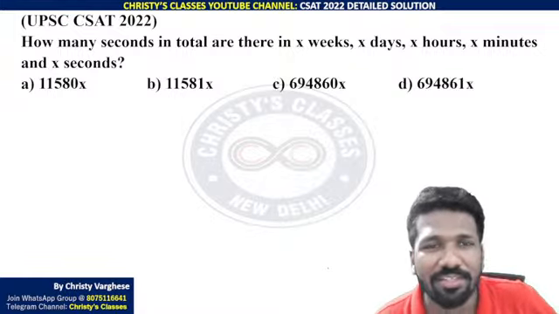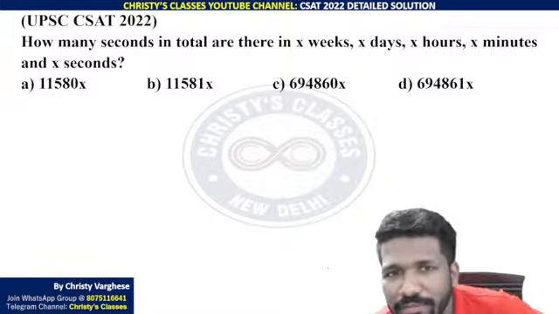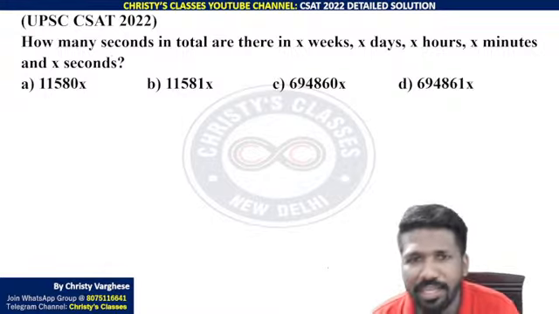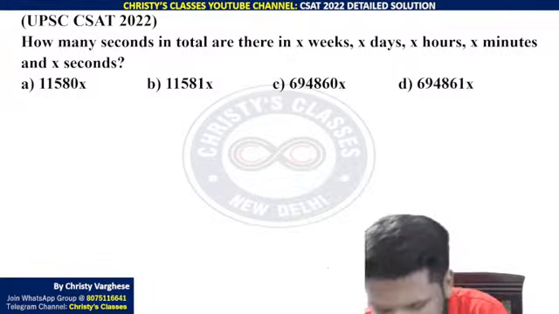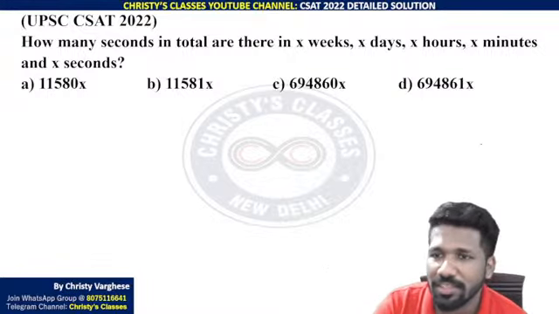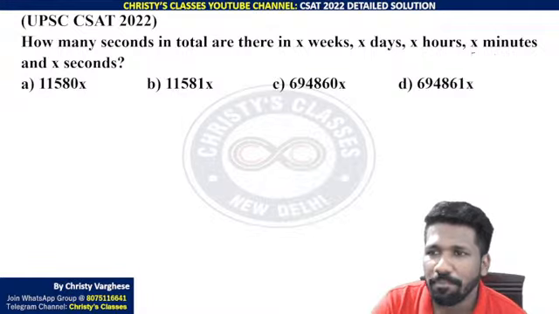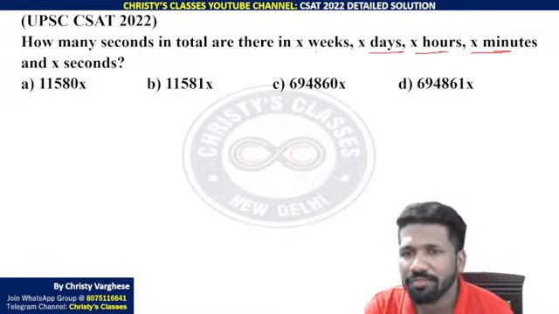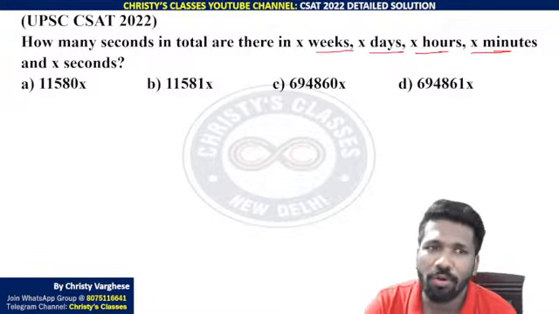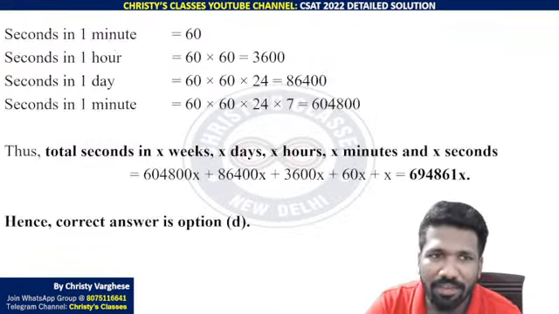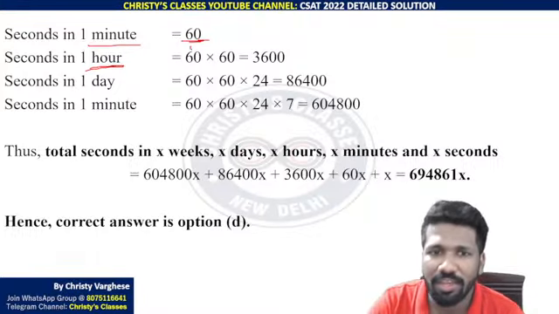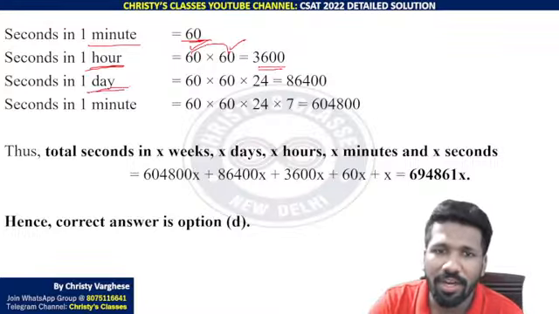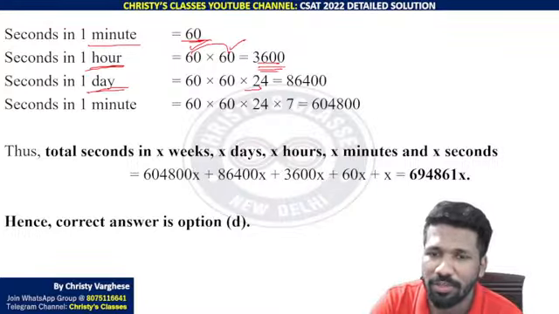And this was another calendar or time problem which was easy. Just writing what is there in the question is enough. Unit conversion: how many seconds are there in X weeks, X days, X hours, X minutes and X seconds? We need to know in minutes, hours, days and weeks how many seconds there are, and all the seconds together is the answer. In 1 minute 60 seconds are there, na? In 1 hour 60 minutes are there. Every minute 60 seconds are there. So 60 into 60, 3600 seconds are there. In 1 day, 24 times 3600. You have to multiply it.